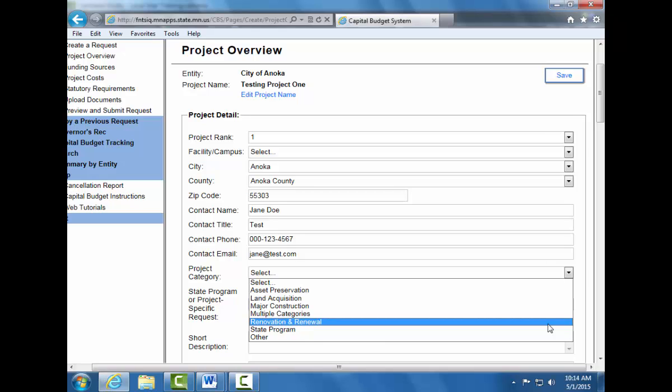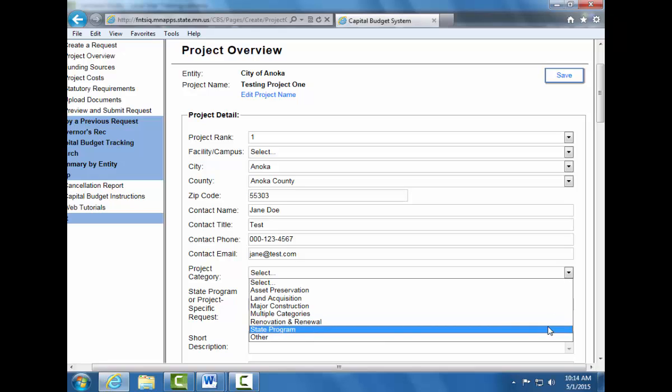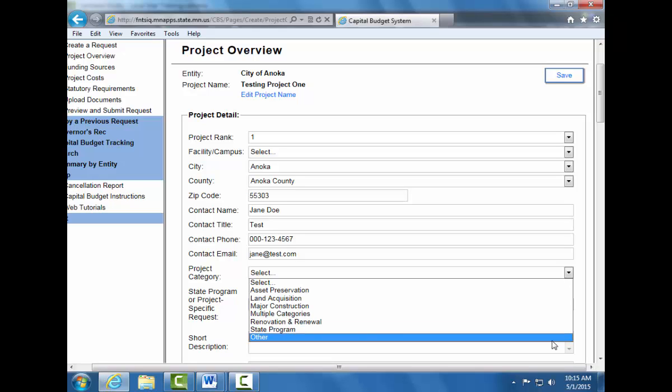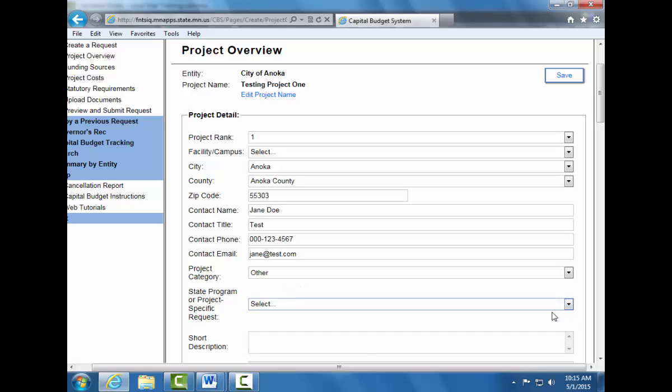Use the renovation and renewal category for projects that are not just preserving existing assets, but are also renovating and renewing facilities, for a different use or a different purpose. This is a category for state programs that are appropriated GO bonds that are then granted out to local units of government for capital investment projects. Use the other category if none of these categories accurately describe your project. Local units of government will always select a project-specific request from the State Program or Project-Specific Request drop-down menu. The State Program is for state agencies that have grant programs.